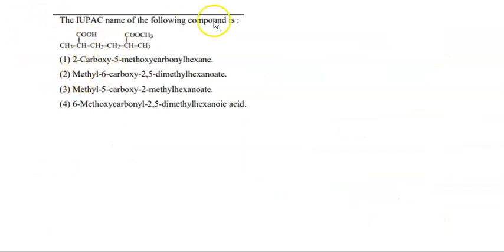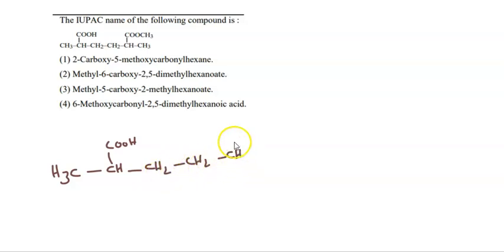The correct IUPAC name for this given compound is asked. The compound given is CH3, single bond CH, which is connected with COOH, and which is connected with CH2, single bond CH2, connected with CH, which is connected to COOCH3, that is connected with CH3. That is the compound given. So if you are giving the numbering, two functional groups are there. One is a carboxylic acid, the second one is an ester.